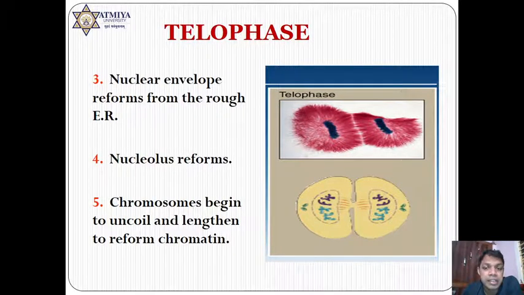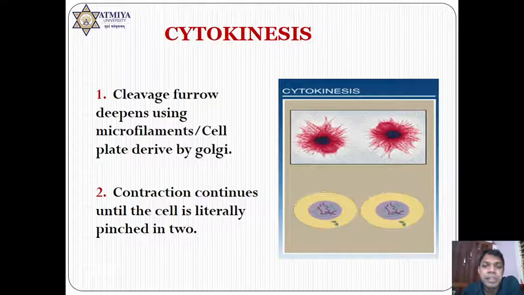And all this I'm showing here. The last one is cytokinesis. It means the karyokinesis process is over. After the karyokinesis, two nuclei form. The nucleus is fully ready, and now there is time for the separation of the cell. These two nuclei are equidistant from each other, and it is time for cell division.